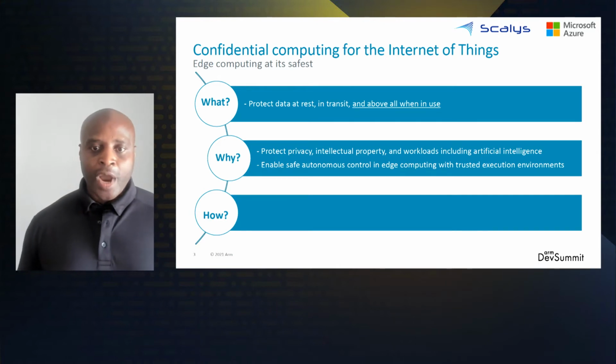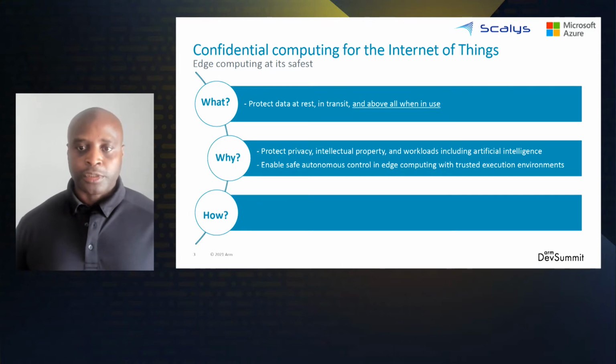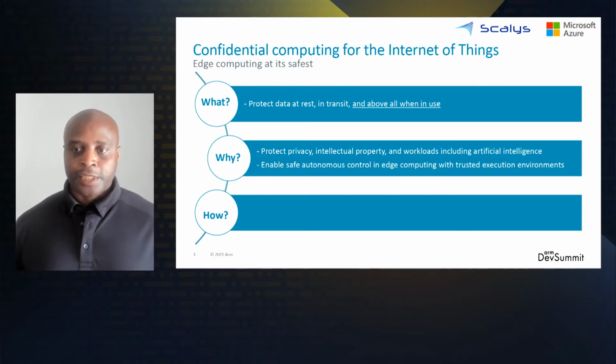Next, let's see why confidential computing is important. The fast evolution in edge computing continually transforms our relationship with data and thus raises the need to always protect data, especially when in use. By leveraging trusted execution environments, or enclaves, confidential computing can offer data protection in two fundamental ways.